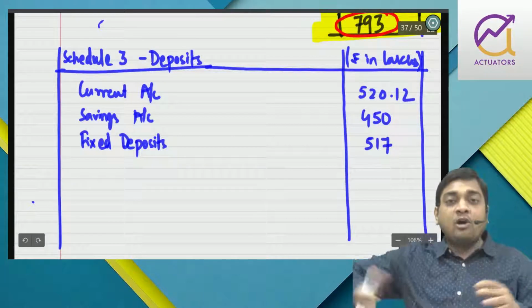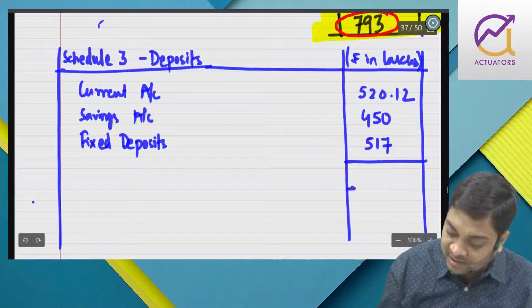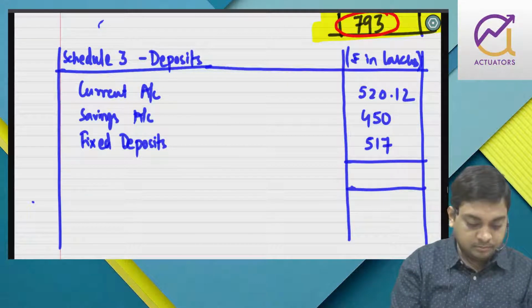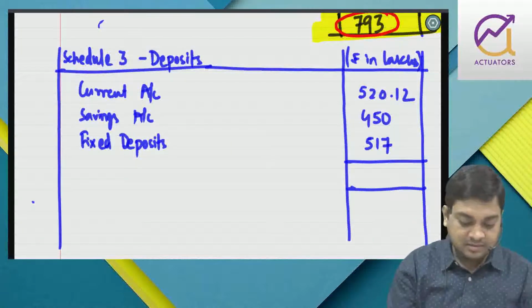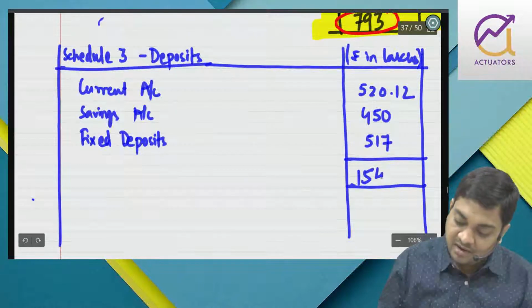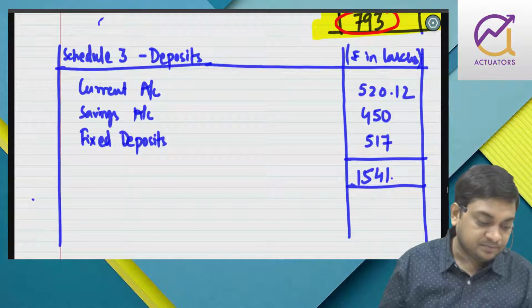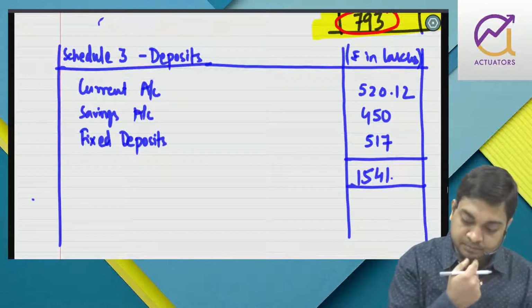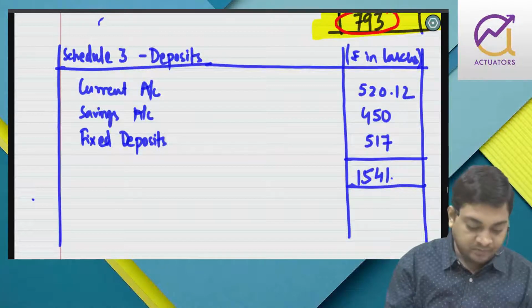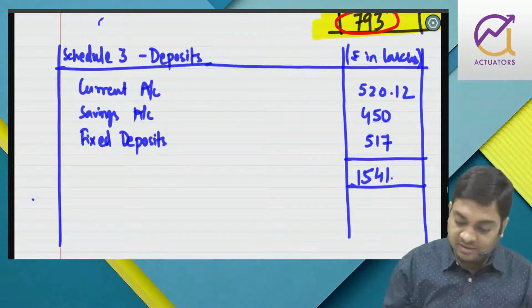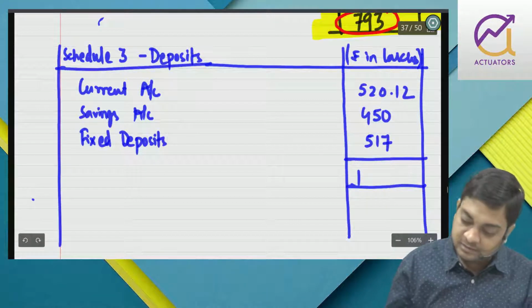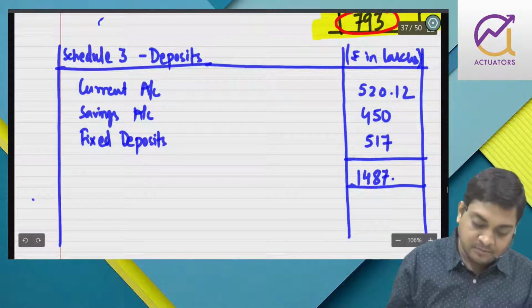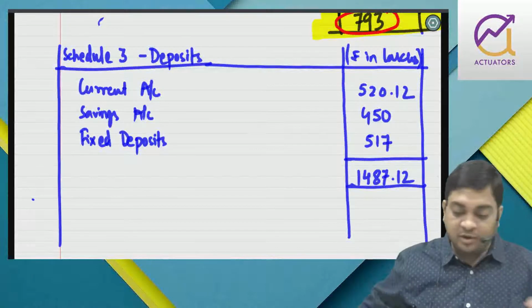There is no wrong classification or netting here, so simply I'll take the total: 520.12 plus 450 plus 517, which is 1487.12.